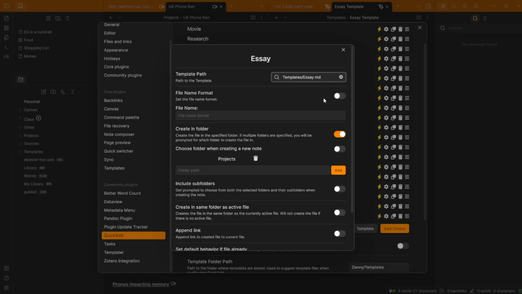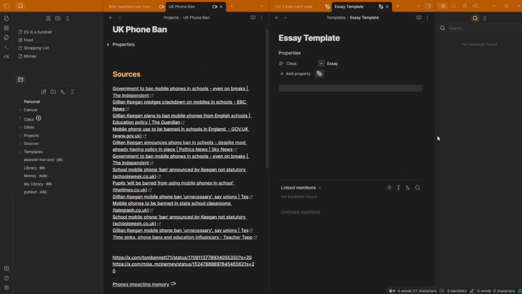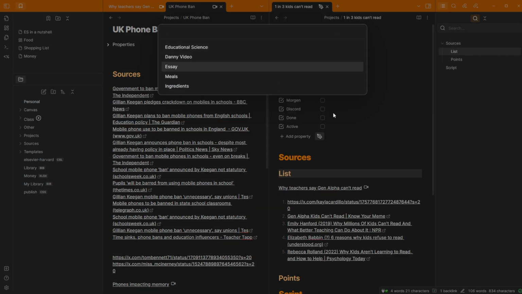Ooh, let's get rid of all of that stuff. Don't need that. I want it to go into my projects folder. Yes, good. Trigger. Now, if I get rid of that, go in. Yeah, there we go. Now we've got essays.